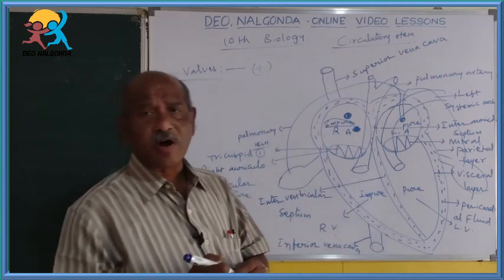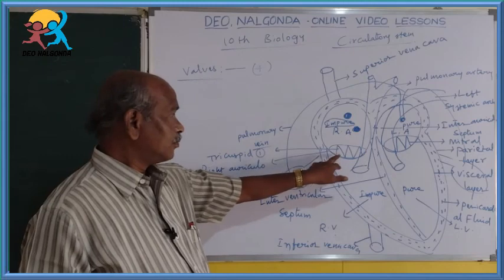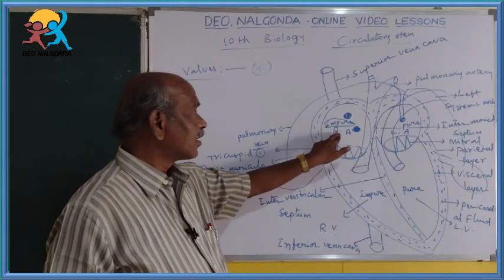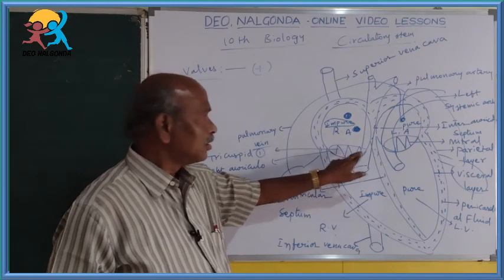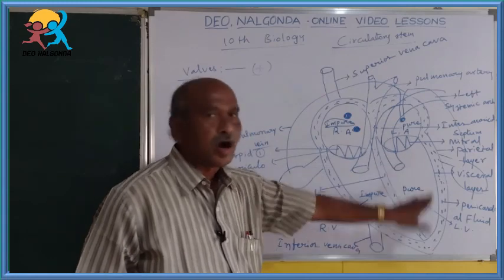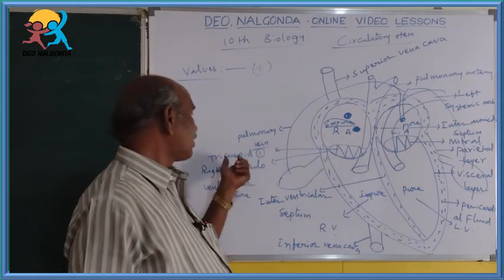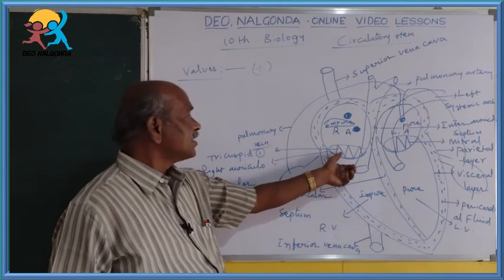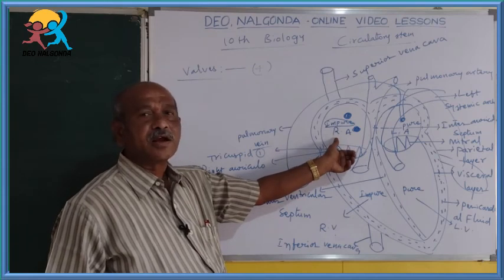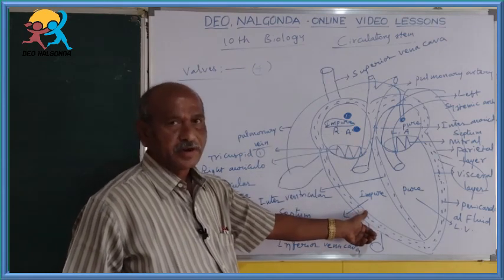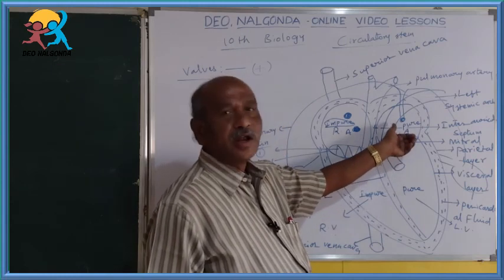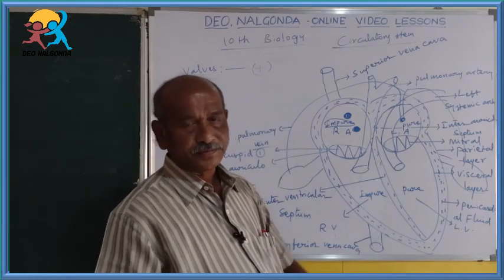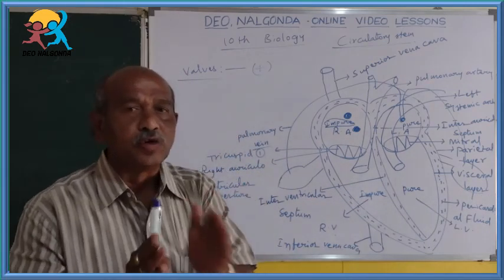These are the same type of valves, but here there are three valves, and here there are two valves. This one is located at the right auriculoventricular aperture. This is located at the left auriculoventricular aperture. This is called the tricuspid valve. This is called the bicuspid or mitral valve. Its function is the entry of the right auricle's impure blood into the right ventricle, and its function is the entry of the left auricle's pure blood into the left ventricle. They are useful. So, these are the main two valves.